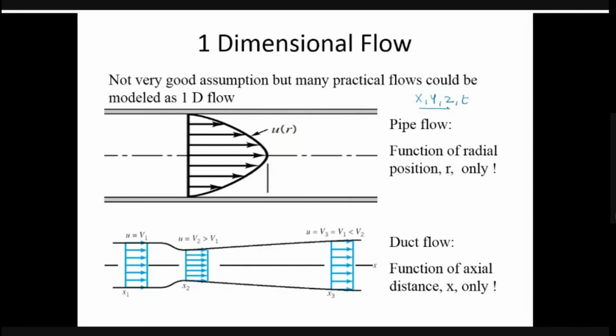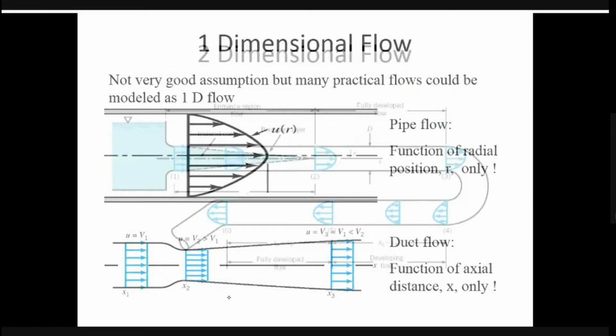So x, y, z are my space parameters, where I'm considering all three dimensions, and time is the another variable. Suppose I'm considering only one dimension in which my properties are changing. So the pressure is only a function of x, it does not depend on y and z. That kind of flow assumption we call one dimensional flow.